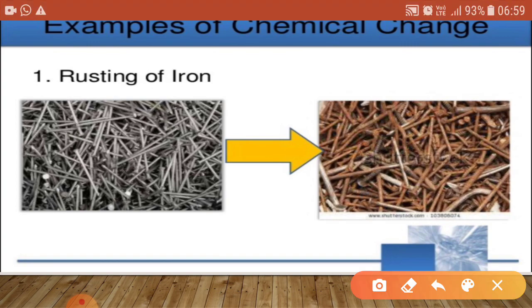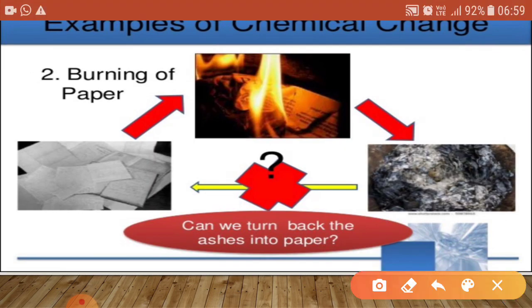Now, what are the examples of chemical changes? The most famous example is rusting of iron. Basically, its color changes due to the presence of moisture from the environment. And the second one is burning of paper. Means its paper form changes into ash, and we cannot revert back into paper. Means this ash cannot be reverted back into the paper. So its composition is wholly changed.